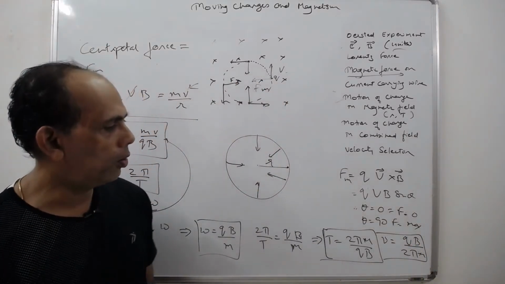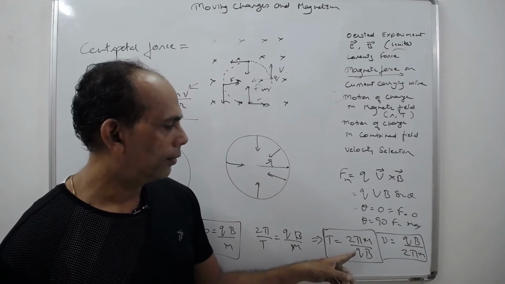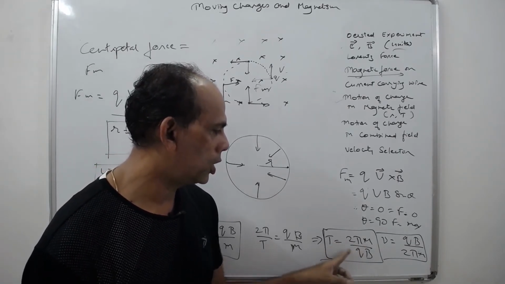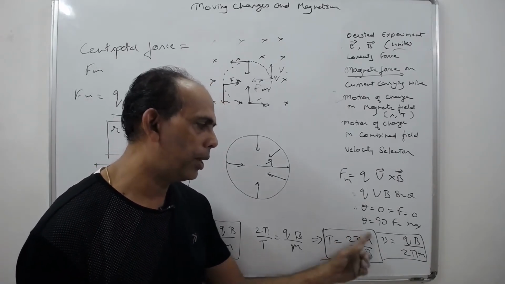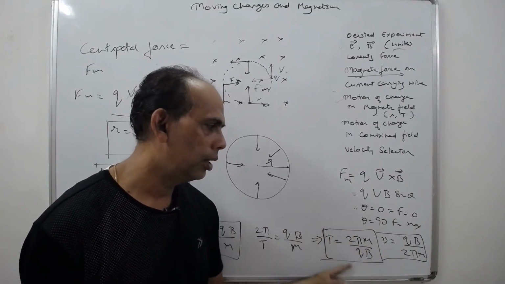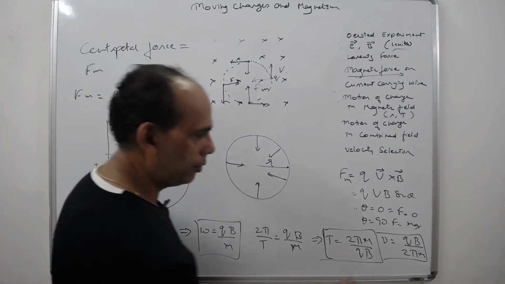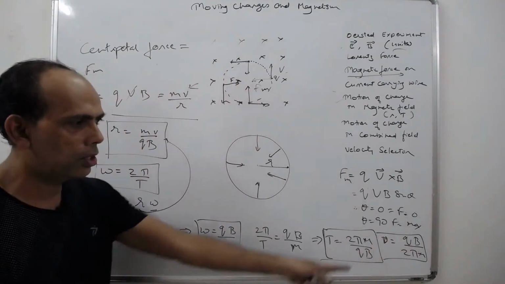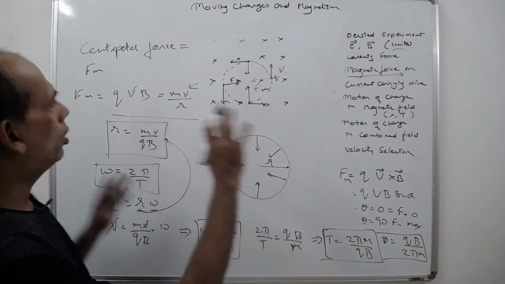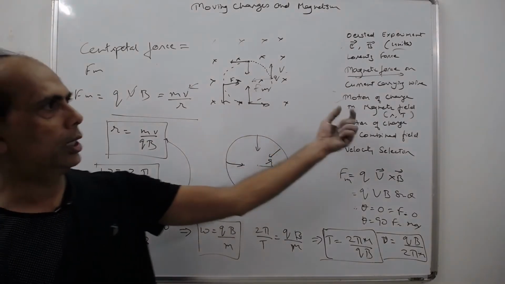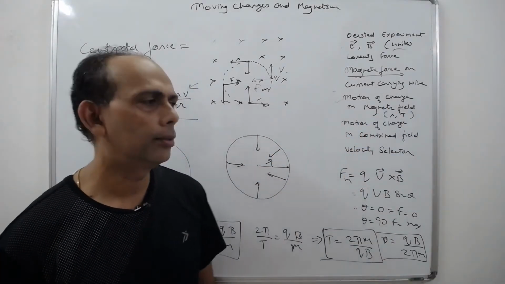See, here we can make out, right? This gives the time period of the helix, the time in which the helix takes one rotation, and this is the frequency of the helix. So this is the overall picture of how a charge moves in a magnetic field, right?